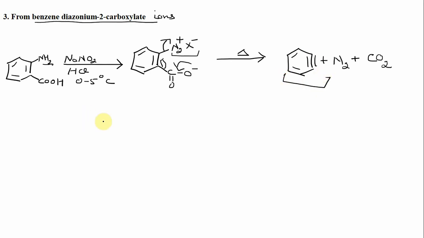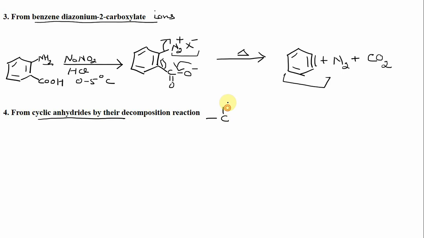Okay, now next, they can also be prepared from cyclic anhydrides. Now cyclic anhydrides are compounds which consist of this anhydride group. Now if you heat a cyclic anhydride, suppose you have phthalic anhydride. The phthalic anhydride is this one, which can be obtained by heating phthalic acid. So this is phthalic anhydride.